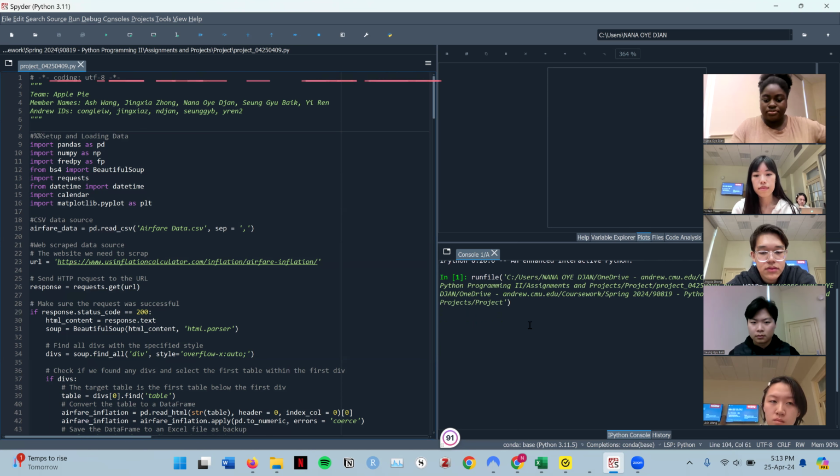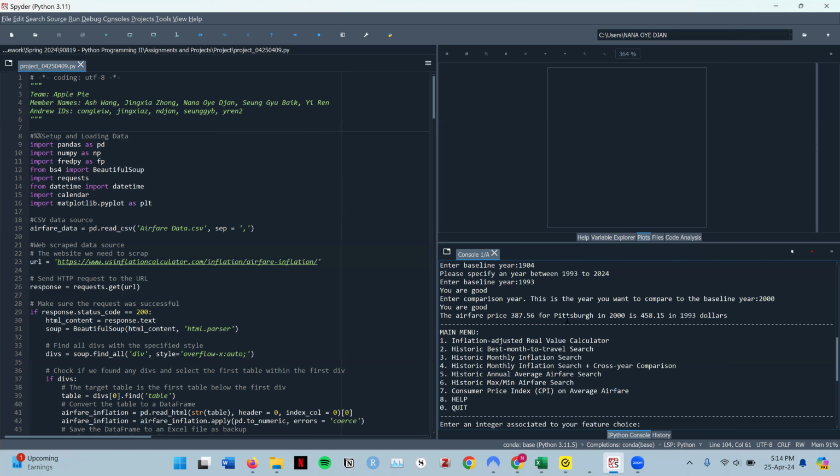Our program lets the user know that the airfare price, $387.56 for Pittsburgh in 2000, is $458.15 in 1993 dollars, meaning that the discount rate and the inflation rate has accounted for the time value of money, given the separation between 1993 and 2000.